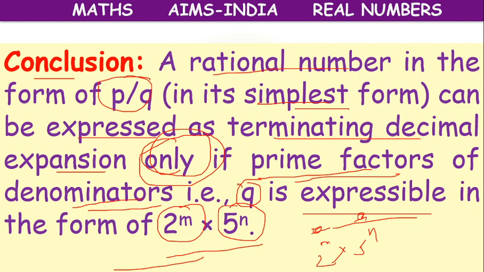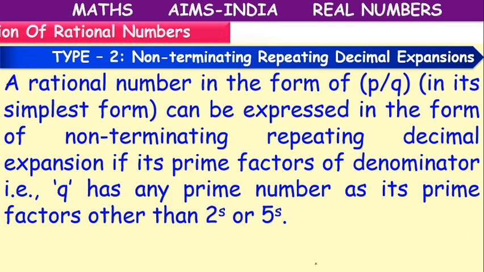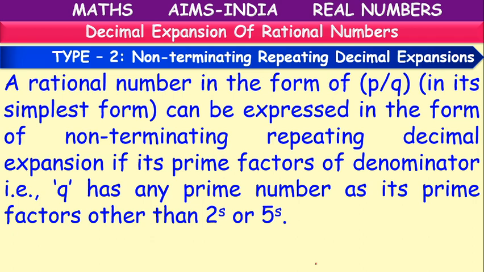If the denominator has only 2's or only 5's or both 2 and 5 as factors, then we can say that it is an example of terminating decimal expansion. So that is type 1 in the decimal expansion concept, where the denominator is in the form of 2 power m, 5 power n. In the place of m and n, we can take any numbers starting from 0, but both should not be equal to 0.